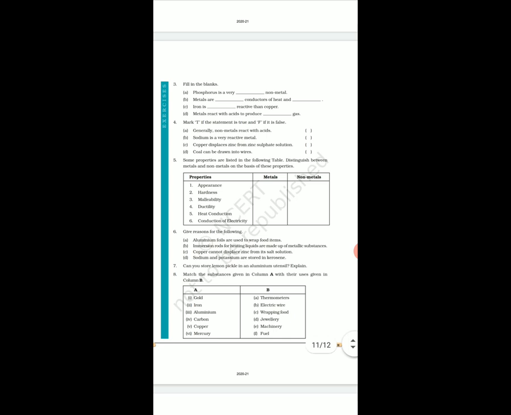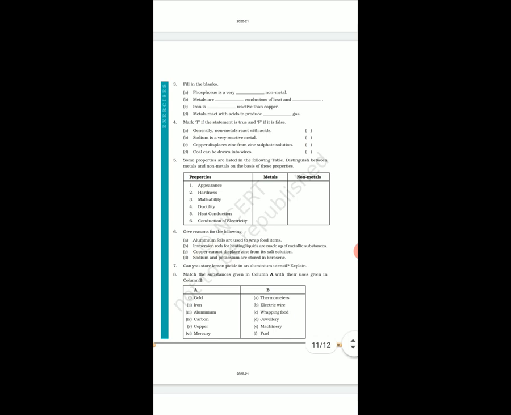Sodium and potassium are stored in kerosene because they are very reactive metals. We have seen sodium is stored in kerosene. Why? Because it directly reacts with water and with air.